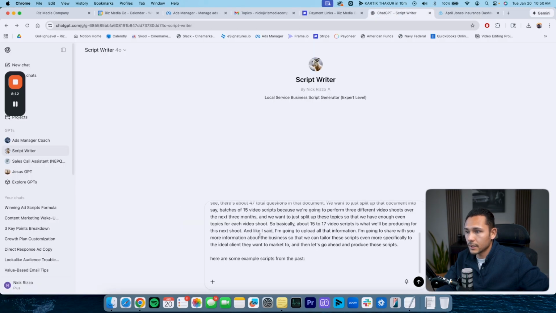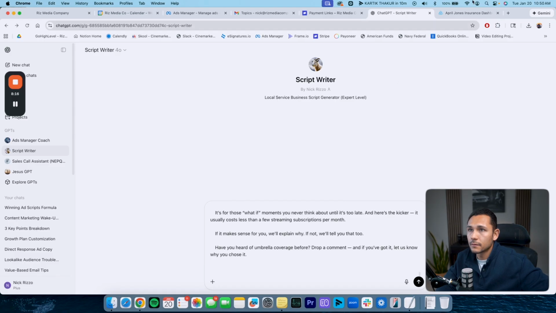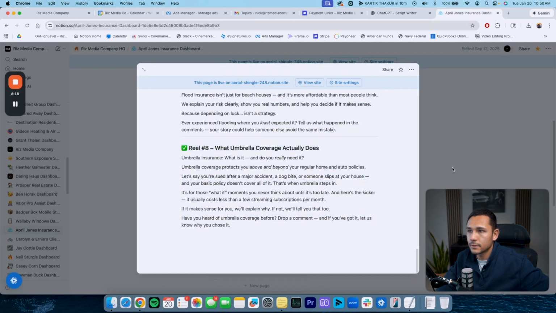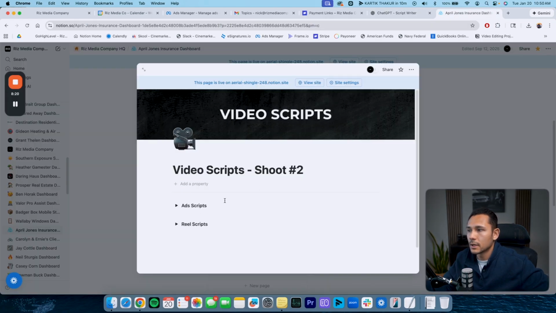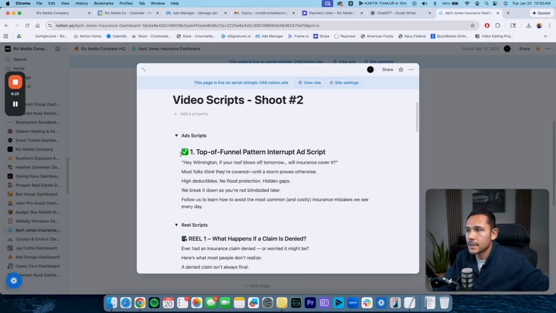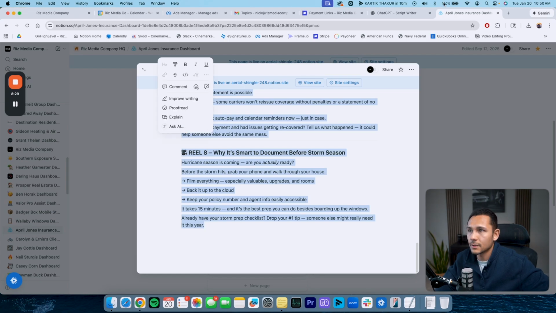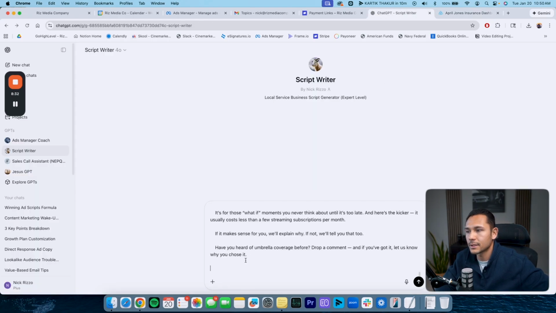And then I'm gonna come back over here and I'm gonna paste it. And then I'm just gonna do the exact same thing for the other 2 shoots. So now what we're doing is really just training this GPT even more to understand the type of copywriting that we want to reproduce, because we've already used these scripts in the past. So obviously we don't want to duplicate the same topics over again.